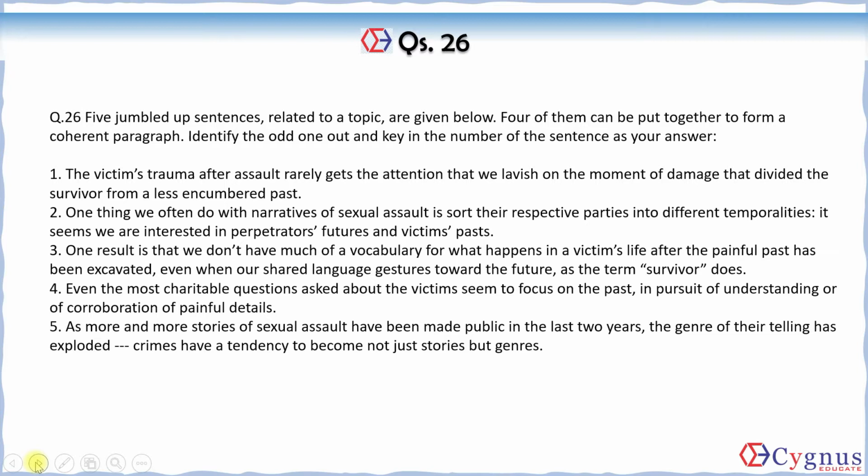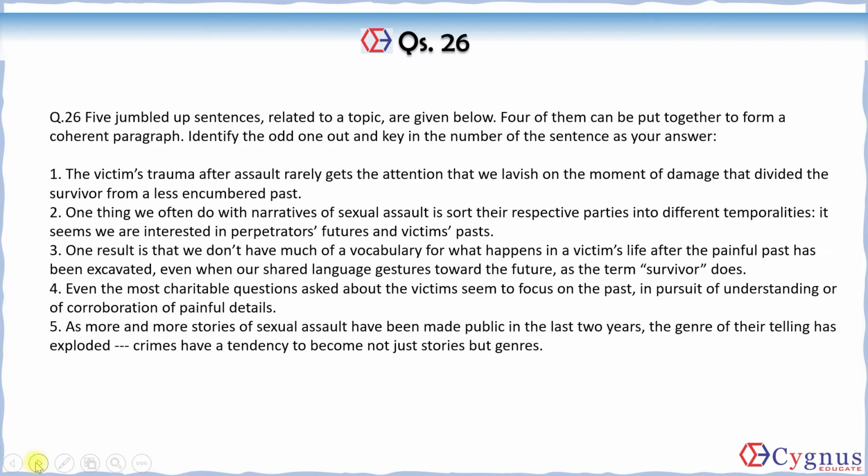5 jumbled up sentences related to a topic are given below. 4 of them can be put together to form a coherent paragraph. Identify the odd one out and key in the number of the sentence as your answer. So when we have to solve these questions, what is the first step that we have to logically perform?